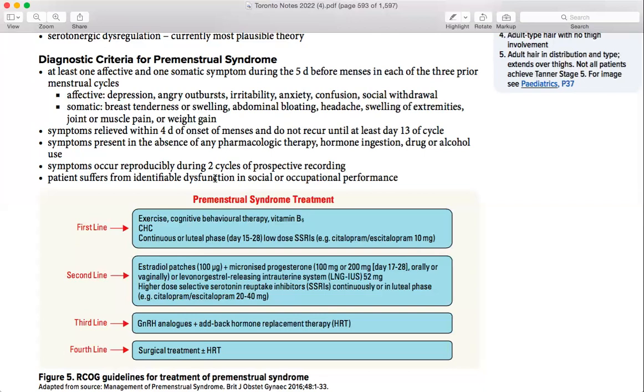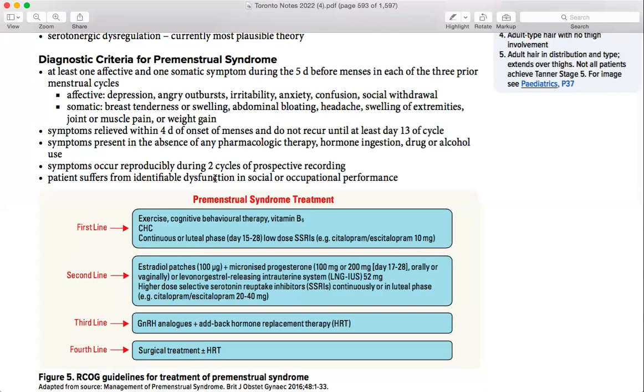Then let's suppose she said, "I already tried the first line, it's not working for me." What you are going to do next is increase the level of the hormonal contraceptives she was using. Now you are going to give estradiol patches. So what is the difference between combined hormonal contraceptives and the patches? Combined hormonal contraceptives she might be taking in oral form. Now we are going to do the patches or micronized progesterone, IUS, or something like that, which is going to give her a full dose continuously, with no break in that, right?